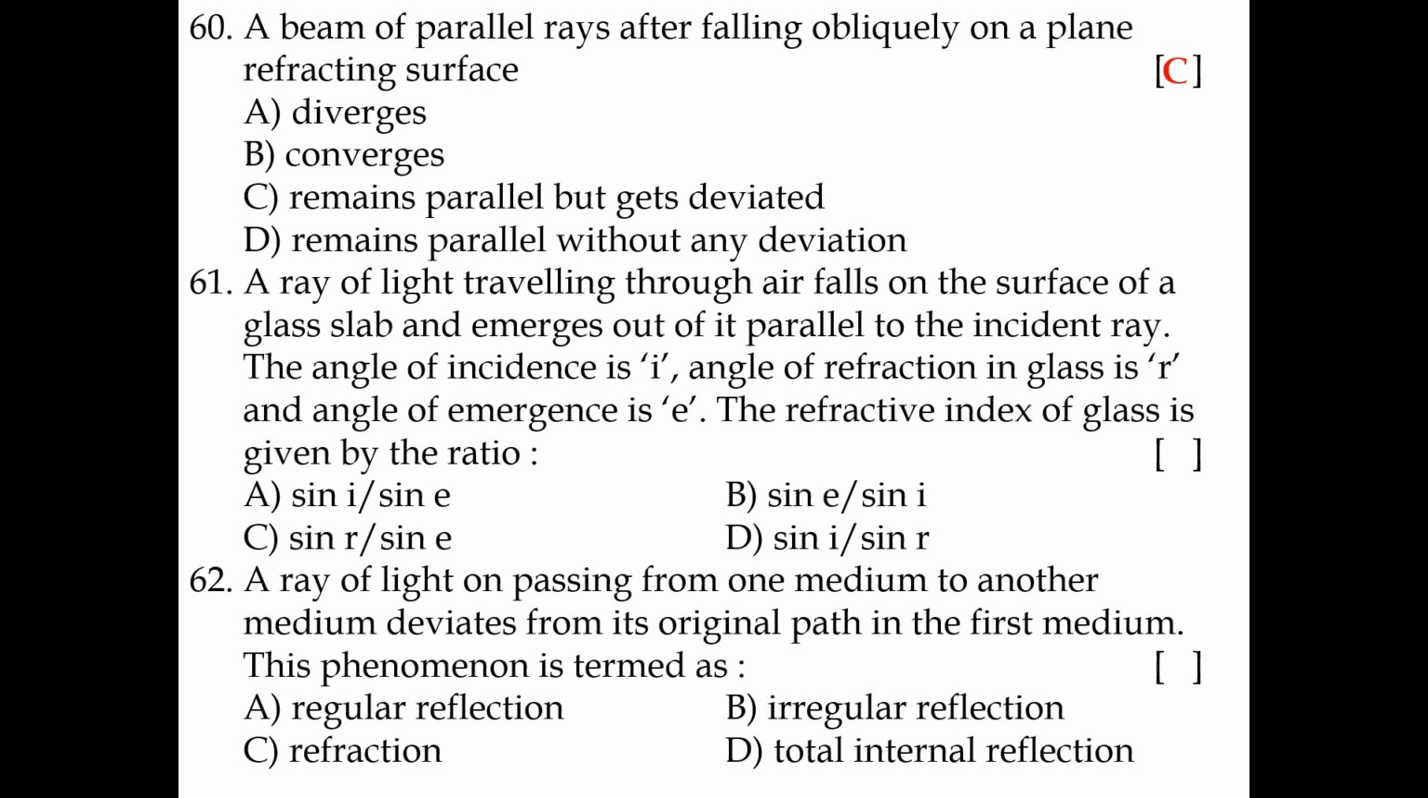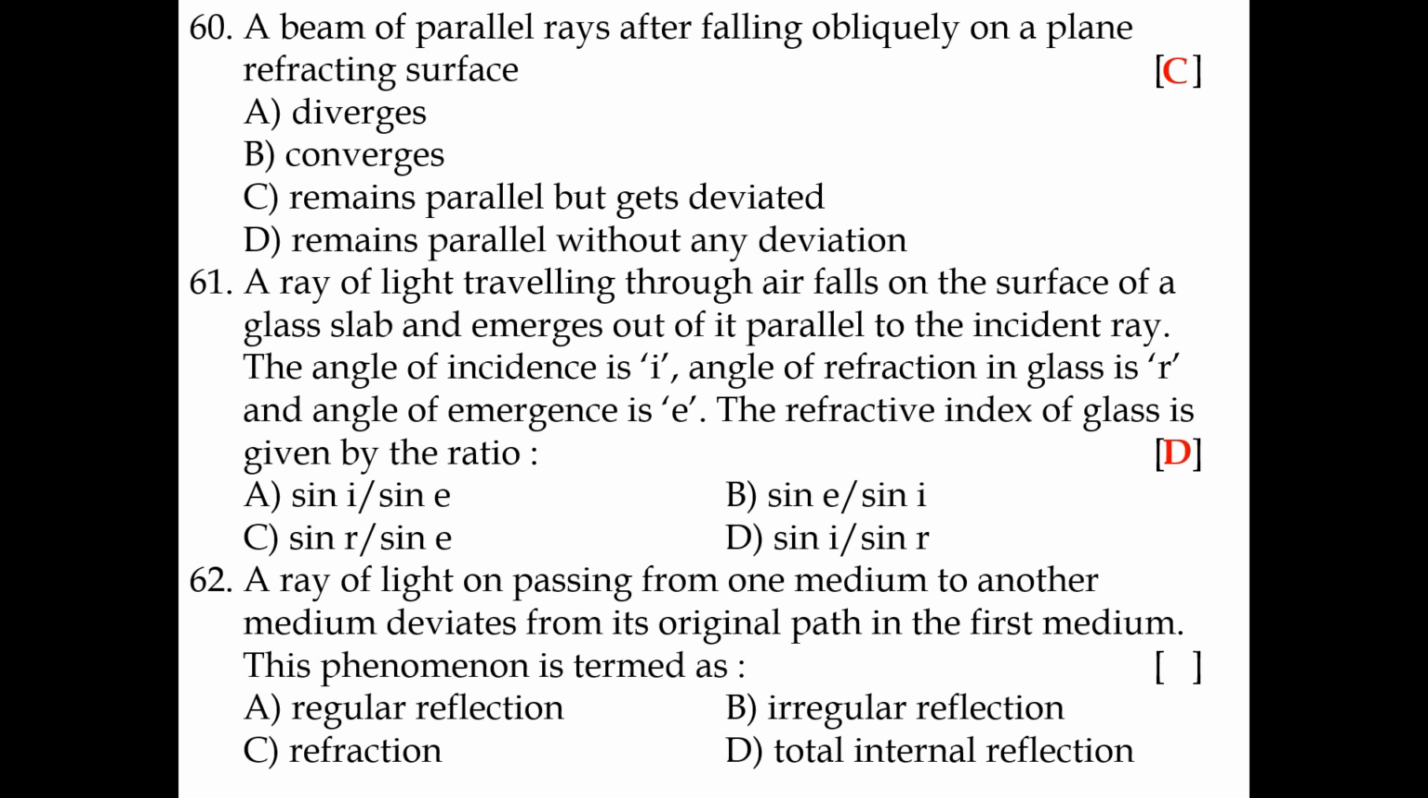61. A ray of light traveling through air falls on the surface of a glass slab and emerges out of it parallel to the incident ray. The angle of incidence is I, the angle of refraction in glass is R, and the angle of emergence is E. The refractive index of glass is given by the ratio sin I by sin R.